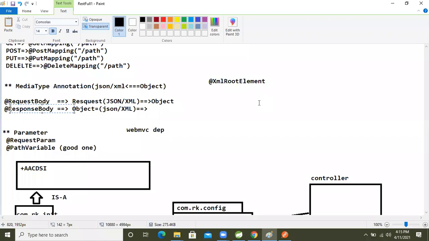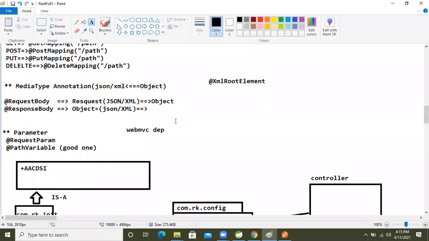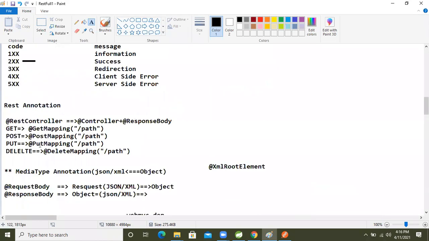Yeah. So now our discussion is there. Another one more thing. Yesterday I explained one more thing, guys. What is that? Parameterize. For that, I said two annotations. Which ones? Request param and path param. Still another, what is that? Request body, response body. We saw that.